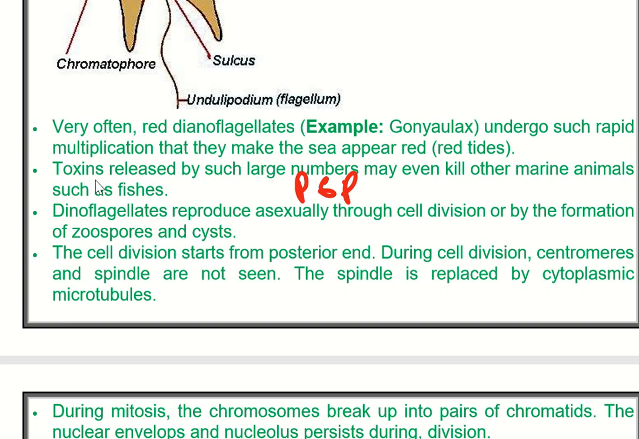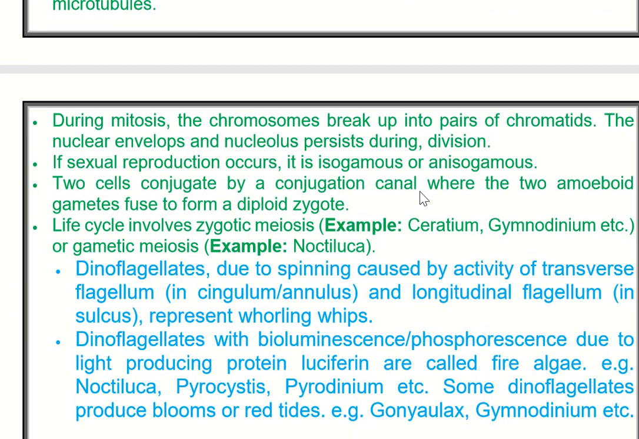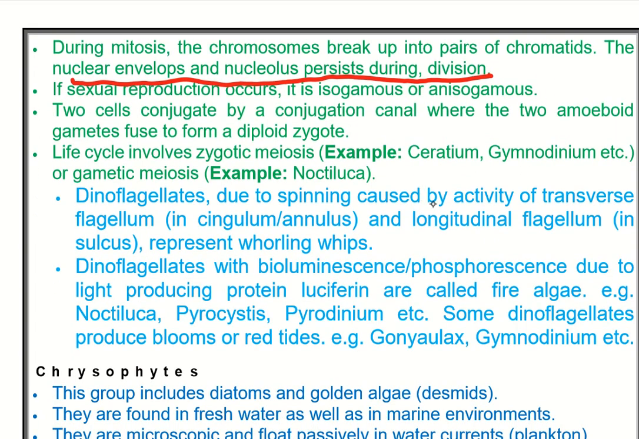See here, toxins released by such large numbers may even kill other marine organisms such as fishes. So this is known as paralytic shellfish poisoning. An example is Gonyaulax. They also have a different feature: the nuclear envelope and nucleus persist during mitosis. Other examples are Ceratium, Gymnodinium, and Noctiluca. Noctiluca is a night light.